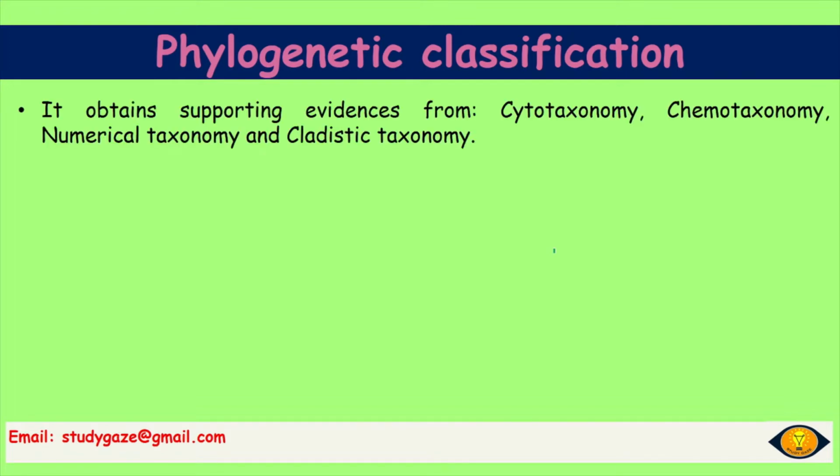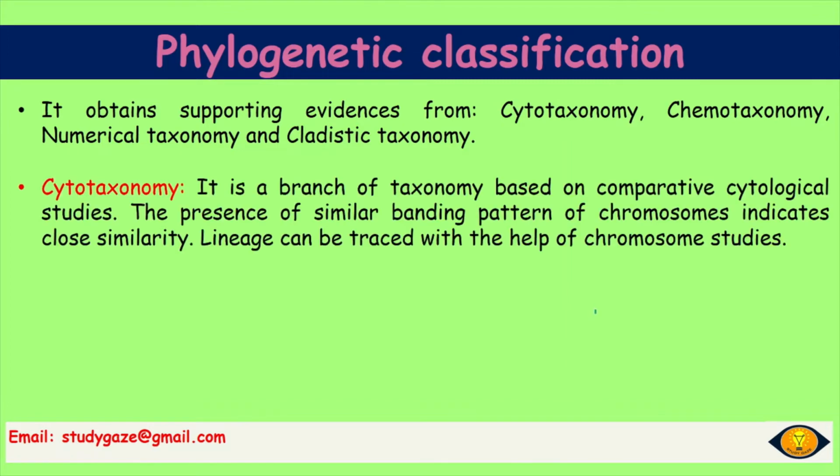So, let's talk a bit more about the phylogenetic system. It obtains supporting evidences from four other taxonomy branches. Those are the cytotaxonomy, chemotaxonomy, numerical taxonomy and cladistic taxonomy. What is cytotaxonomy? It is a branch of taxonomy based on comparative cytological studies.